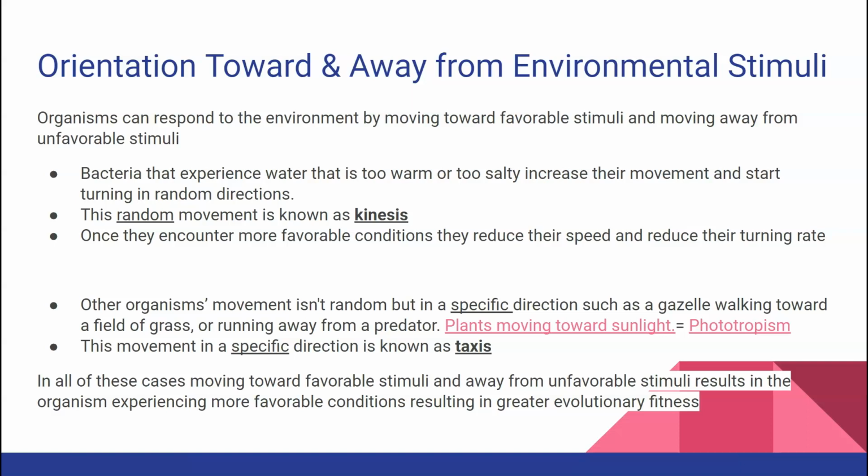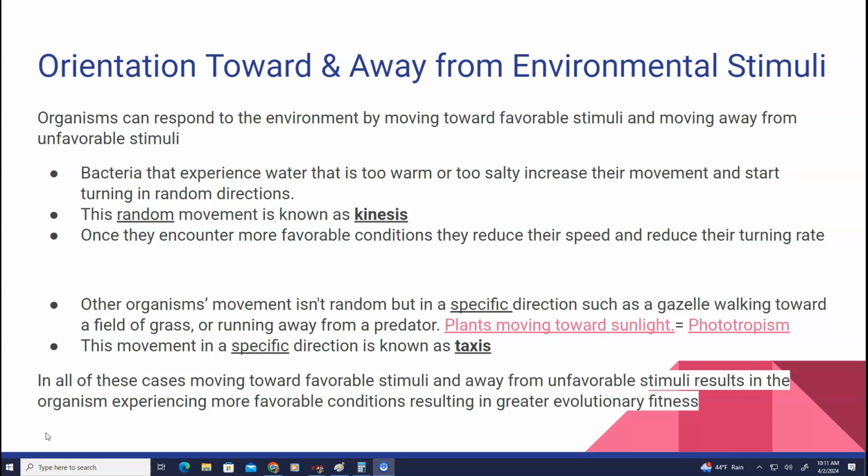A couple of things. Orientation toward or away from environmental stimuli. We know what a stimulus is. It's a change in the environment that could produce a response from an organism. You could move toward or away from unfavorable stimuli, or typically toward favorable stimuli. There are two different types of movement. You could have random movement, known as kinesis, or movement in a specific direction, known as taxis.